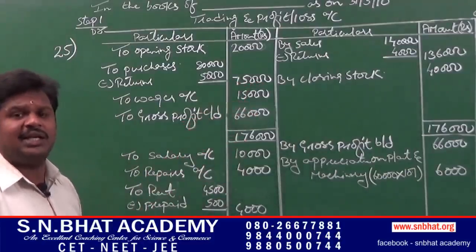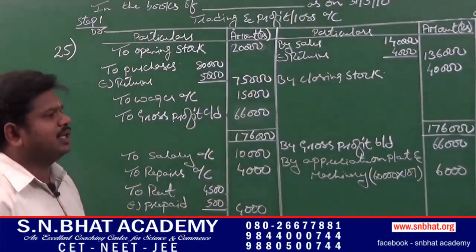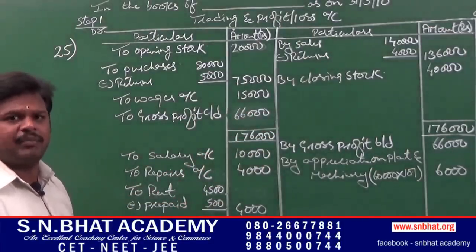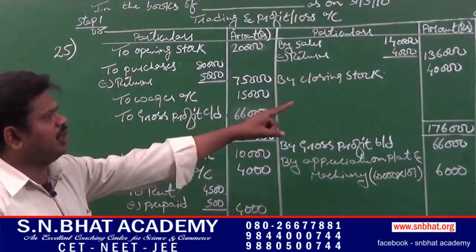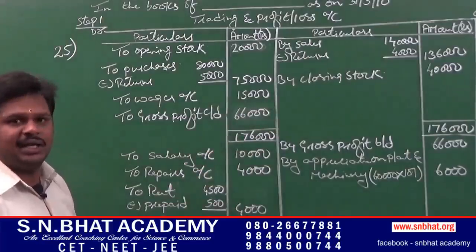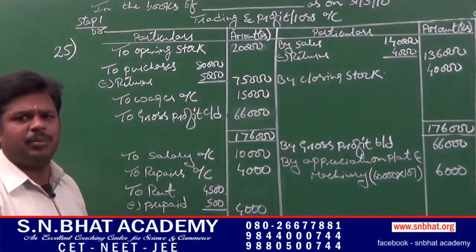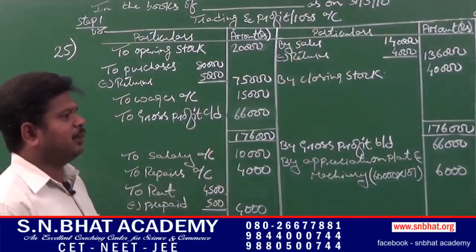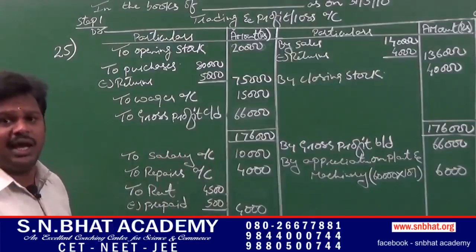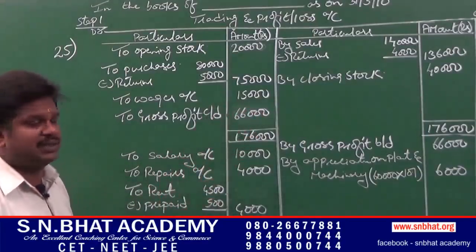Next, wages, it is a direct expenses, so it has to appear in the trading account. Next, cash in hand and cash at bank. These are the current assets which has to appear on the asset side of balance sheet. Next, salary, it is an indirect expenses, so it has to appear in the profit or loss account. Mark it as profit or loss account. Next, repairs, it is an indirect expenses, it has to appear in the profit or loss account on the debit side, it is an expenses.